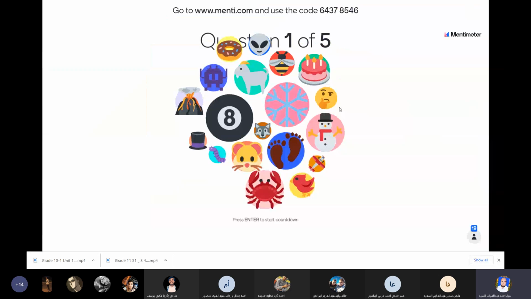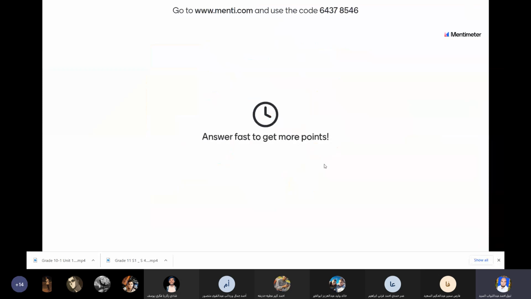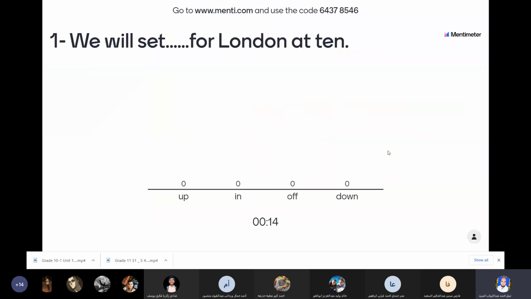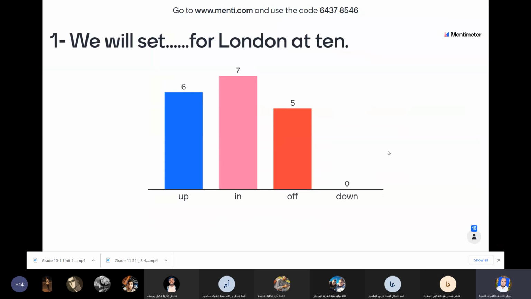Now let's see. 19 students are going to answer this question. Answer fast to get more points. We will set off for London at 10. Set what? Up, in, off, down. Quickly, please. Who is the fastest? And the right answer is set off. Set off.